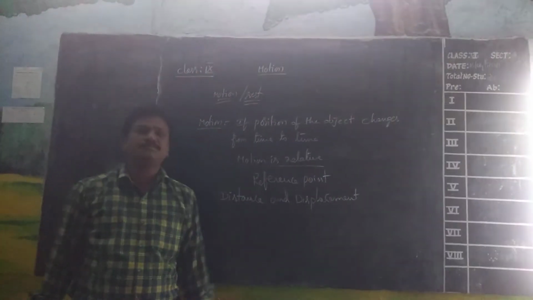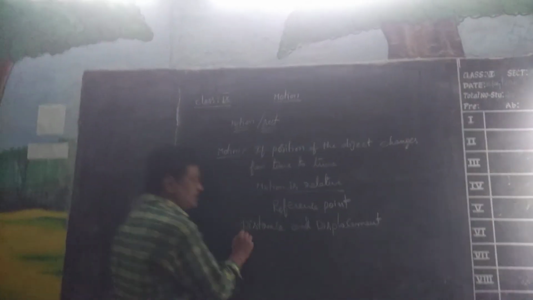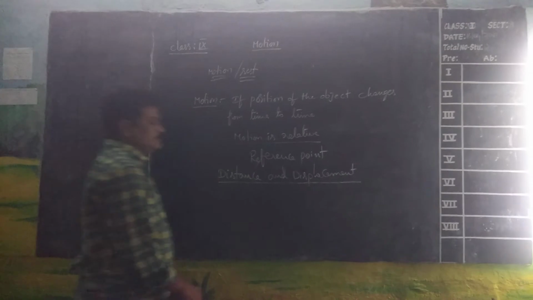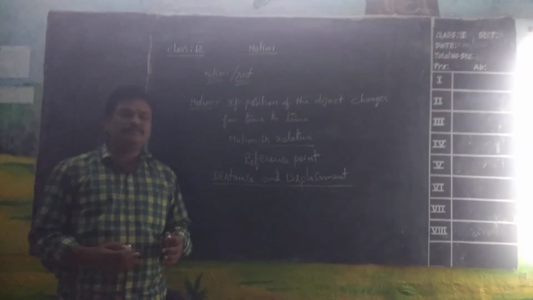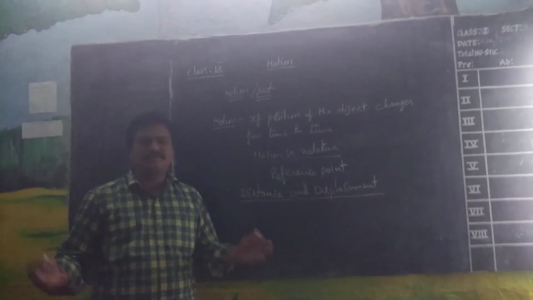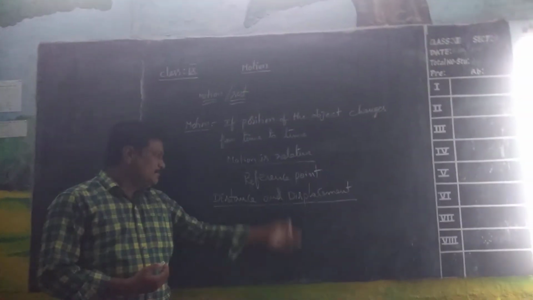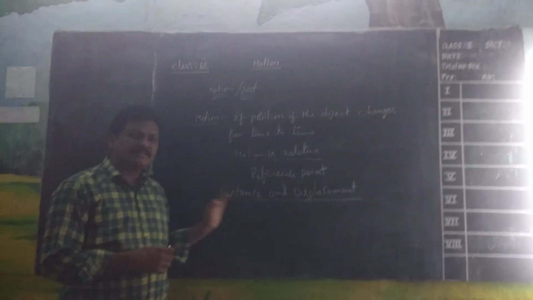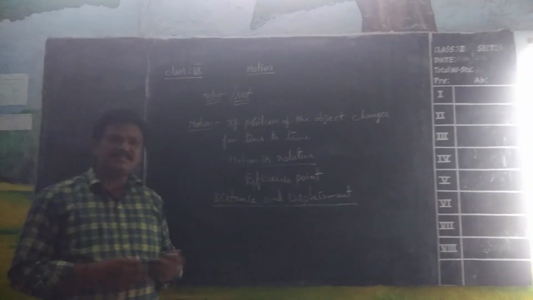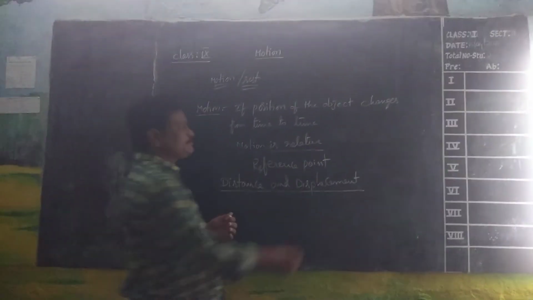If we continue to further topics, we need to know the difference between distance and displacement. Generally in our daily life we do not feel that much difference between distance and displacement. We will not use the word displacement, but according to science there is a lot of difference between distance and displacement.